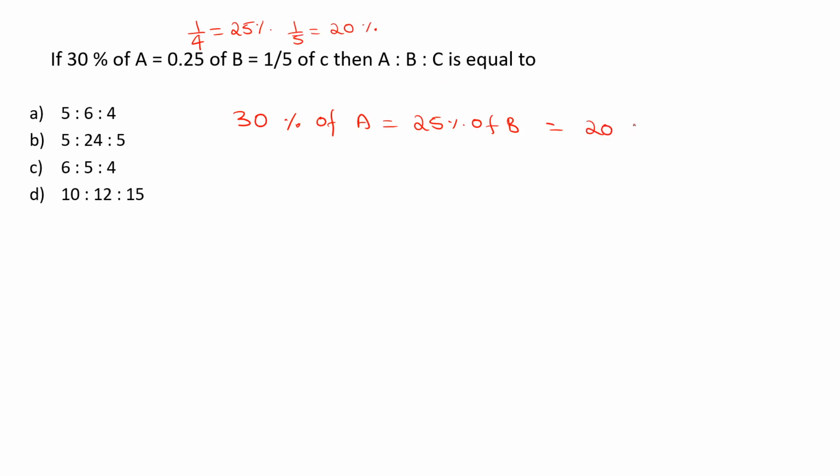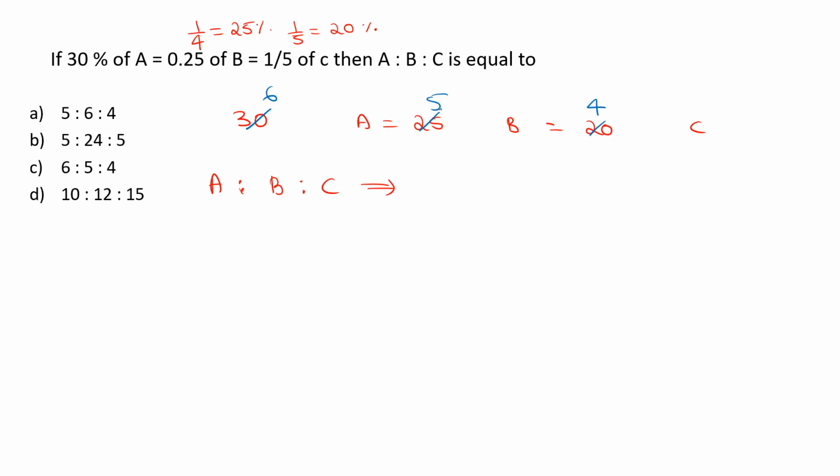1/5 is nothing but 20%. That means we can say 20% of C. When 30% of A is equal to 25% of B is equal to 20% of C, we just need to find the ratio of A is to B is to C. Just neglect the percentage and the 'of' from each term of the given relation. Now reduce 30, 25 and 20 into the simplest form as 5 6s, 5 5s and 5 4s. The relation is nothing but 6A is equal to 5B is equal to 4C.